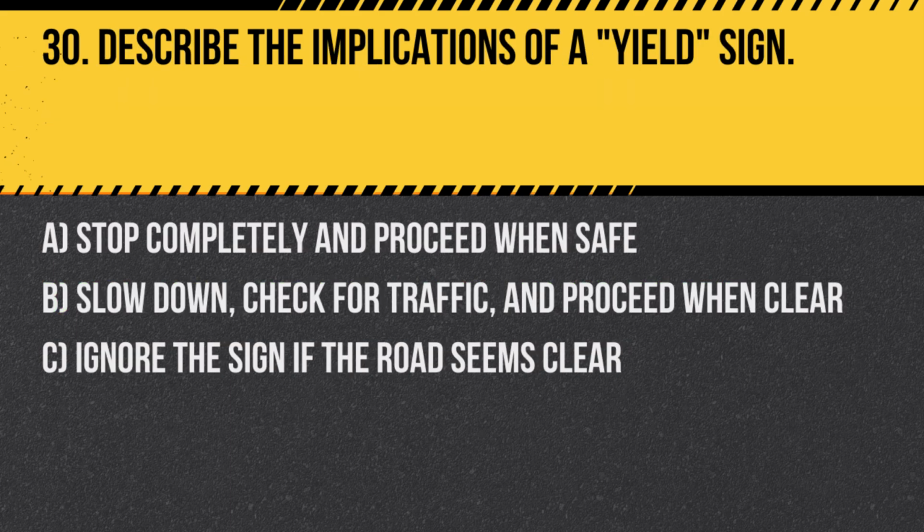Question 30. Describe the implications of a yield sign. A. Stop completely and proceed when safe. B. Slow down, check for traffic, and proceed when clear. C. Ignore the sign if the road seems clear. Answer: B. Slow down, check for traffic, and proceed when clear. A yield sign requires drivers to give right-of-way to other road users where applicable.